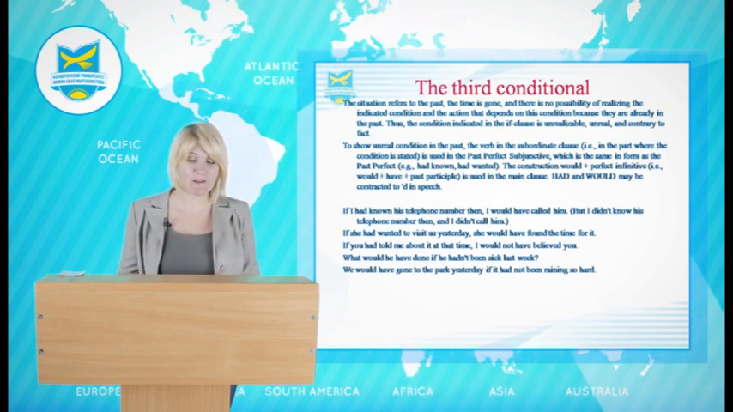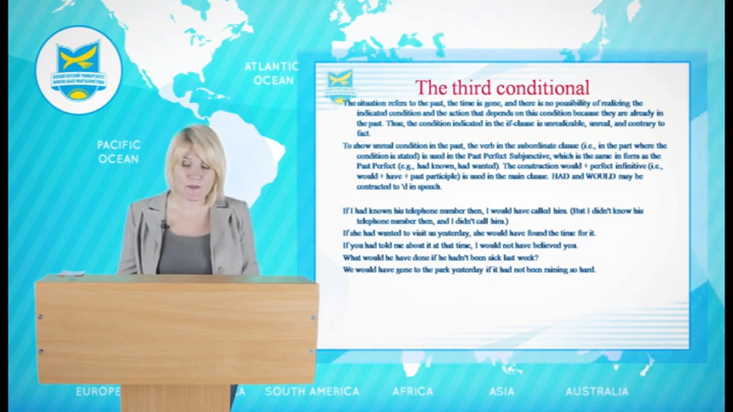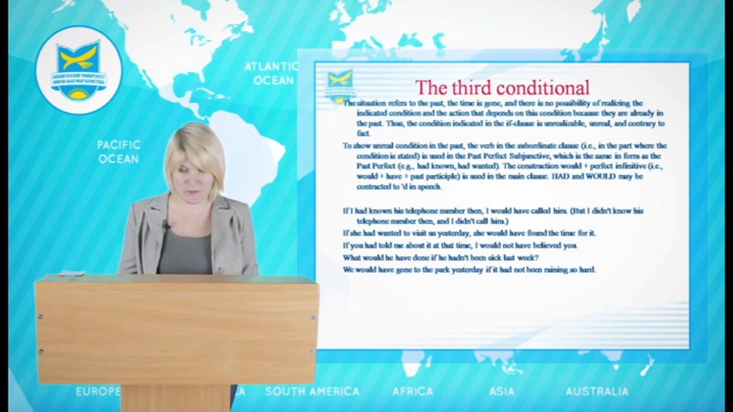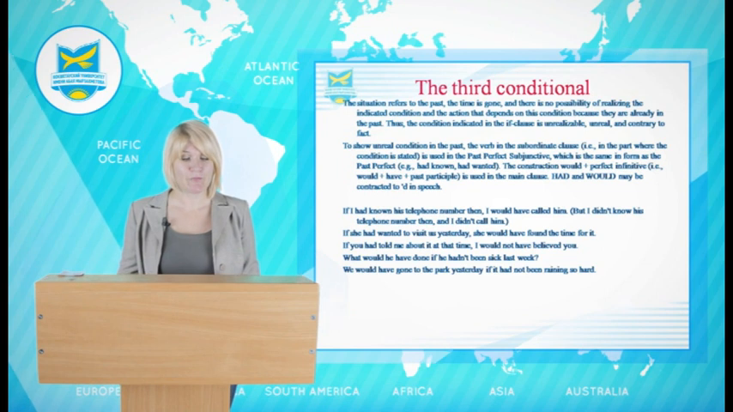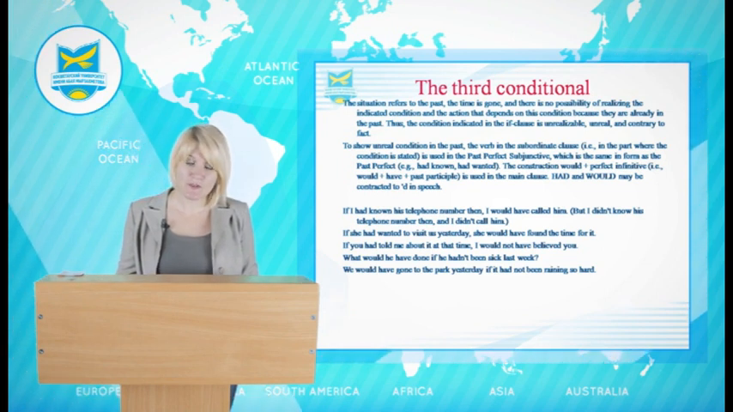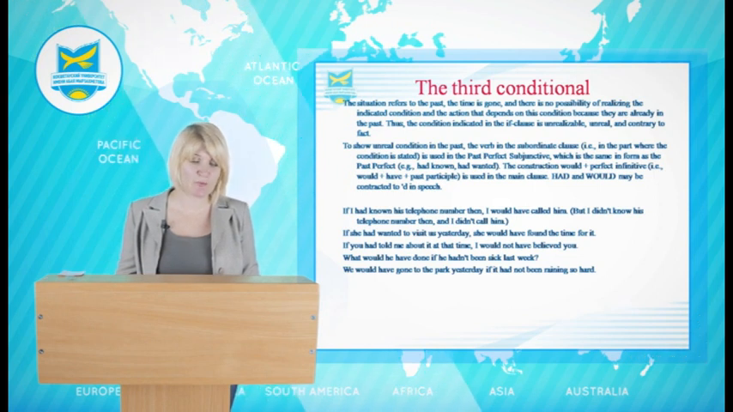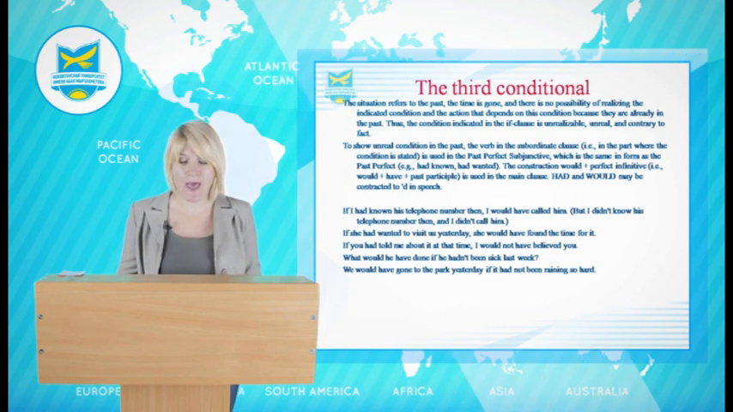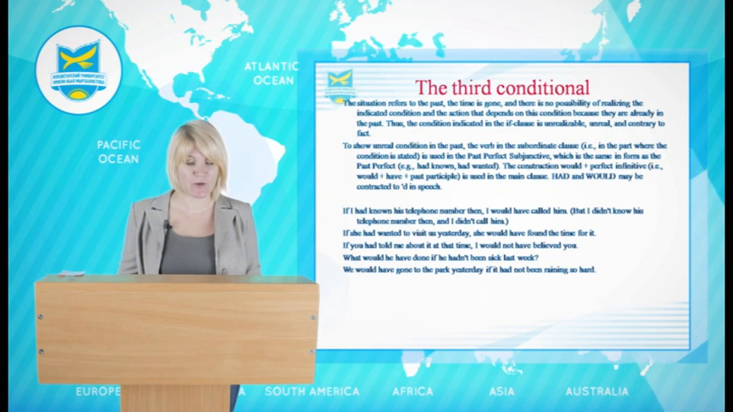To show unreal condition in the past, the verb in the subordinate clause, it means in the part where the condition is stated, is used in the past perfect subjunctive, which is the same in form as the past perfect, for example had known, or had wanted. The construction would plus perfect infinitive, it means would plus have plus past participle, is used in the main clause. Had and would may be contracted to 'd in speech.